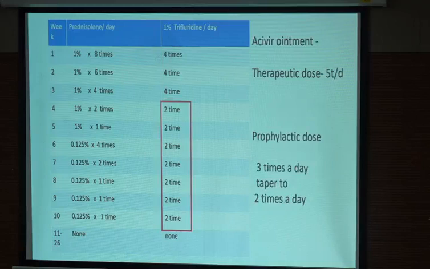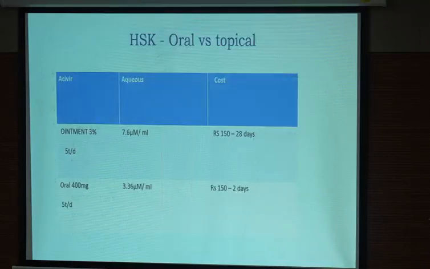So going by the same argument, in my patients, if I have to give prophylactic antiviral, I give acivir. Full dose is 5 times a day. I give half the dose, 3 times a day, and as the dose decreases, I further decrease the dose. And again, because the patient has to use the drug for 3 to 4 months, it's quite economical for the patient.